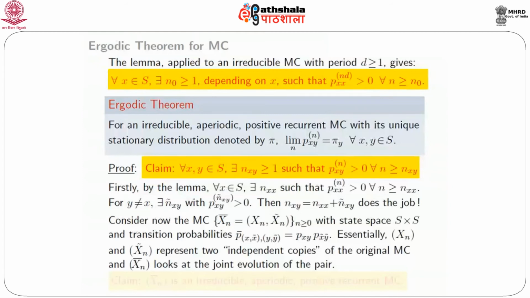So if you look at it, essentially X_n and X_n tilde represent 2 independent copies of the original Markov chain, both running on S as state space according to the original transition probabilities, and X_n bar looks at the joint evolution of the pair of these 2 independent Markov chains. The claim is this new X_n bar is also an irreducible aperiodic positive recurrent Markov chain. That is a property that the original Markov chain had.